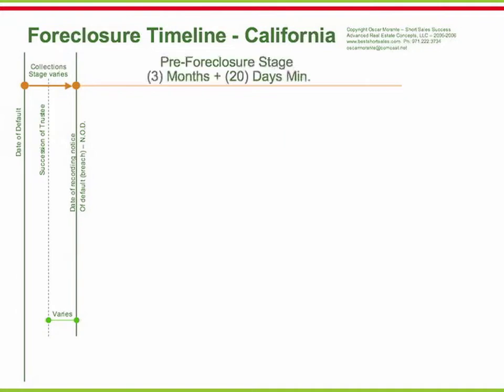Once the notice of default has been recorded, the property will enter what is known as the pre-foreclosure stage. In California, the pre-foreclosure stage takes a minimum of 3 months plus 20 days. Usually, trustees pad that time with an additional 10 to 20 days to ensure there is plenty of time. The trustee will then notify the owner that foreclosure has been initiated.